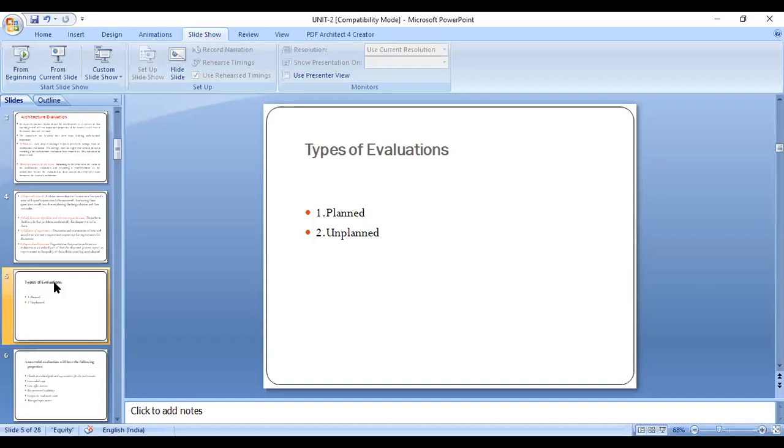So this kind of evaluation, dynamic evaluation or instant evaluation, is called unplanned evaluation. When will it come into the picture? Whenever the developing project may face some troubles. To overcome the troubles, once again, the team members go for the evaluation of those troubles.